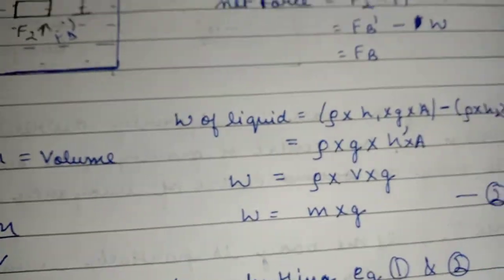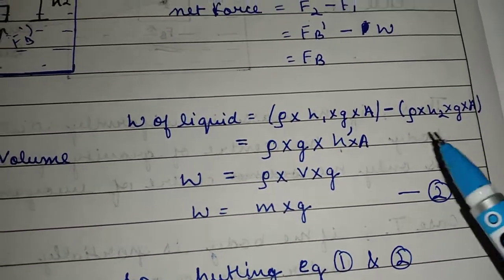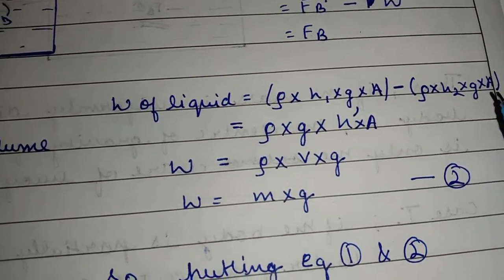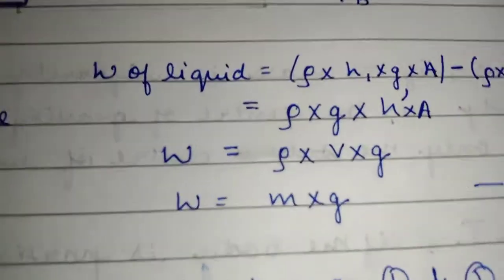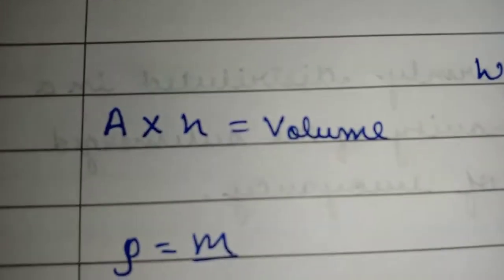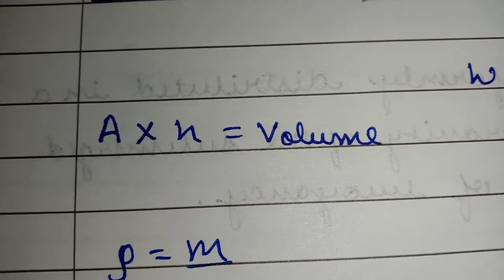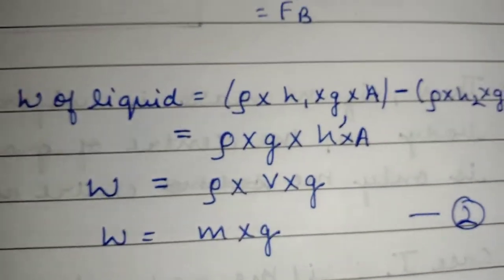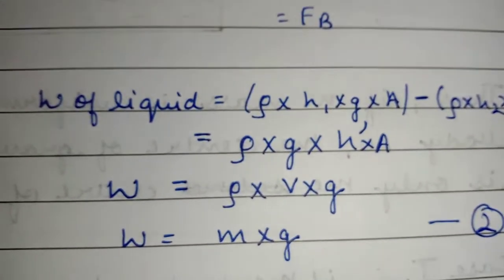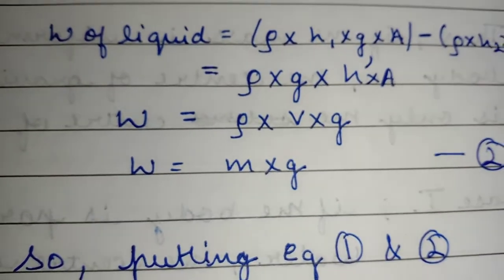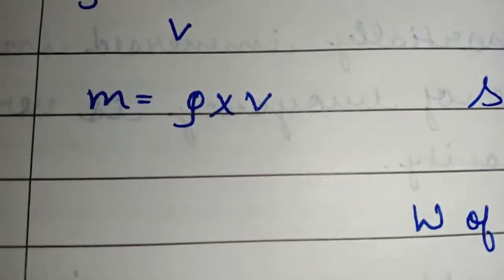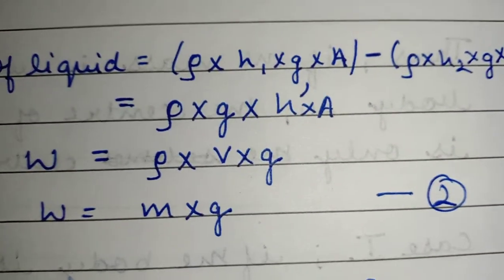Now the weight of the liquid is equal to rho into H1 into g into area minus rho into H2 into g into area. So weight is equal to rho into g into H into area. Now as we have seen in maths, volume is equal to area into height. So H1 minus H2 is equal to H dash, and height into area is equal to volume. Now, as we know that density is equal to mass upon volume, mass will be density into volume.